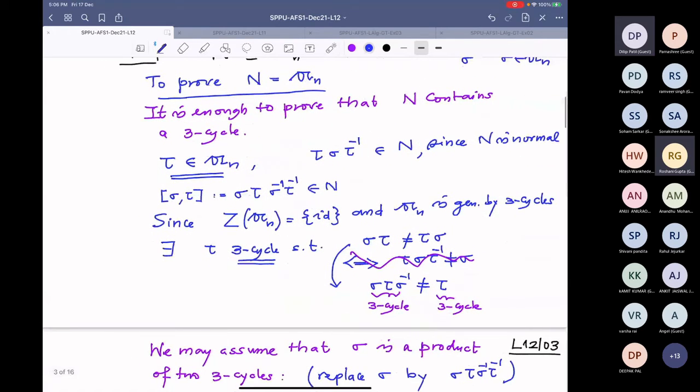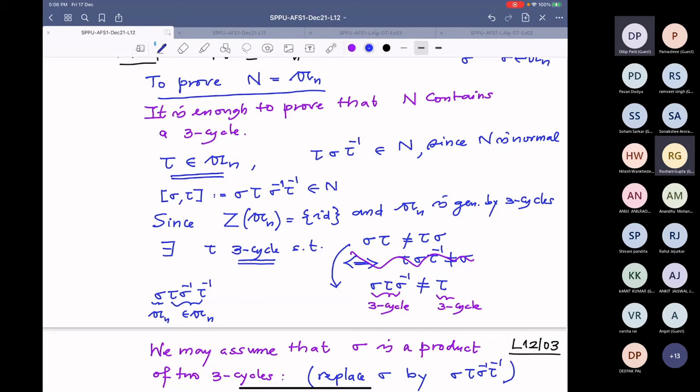See, this element sigma tau sigma inverse tau inverse is in N, and I have chosen that tau to be a 3 cycle. So tau inverse is also a 3 cycle, and this is also a 3 cycle.